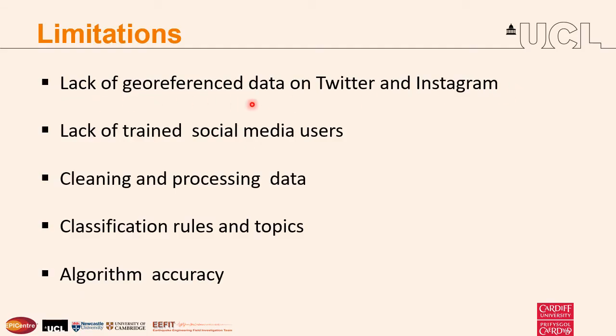Limitations: lack of georeferenced data on Twitter and Instagram due to privacy issues; lack of training of social media users to provide useful information describing damages for earthquake reconnaissance. Cleaning and processing data is time-consuming if we want to obtain a reliable and supervised classification. We need more data to validate our classification rules and the topics identified. The accuracy of the classification algorithm for the case of the 2019 Albania earthquake was 63%. However, it's still okay because accuracy above 50% is considered acceptable.